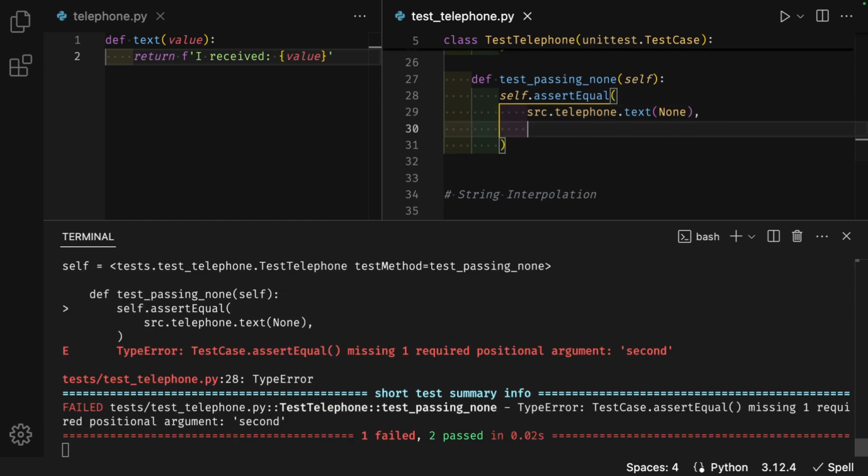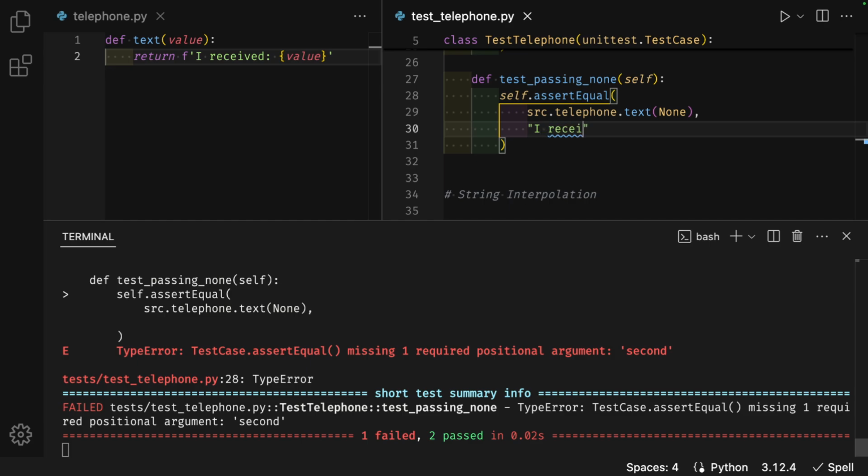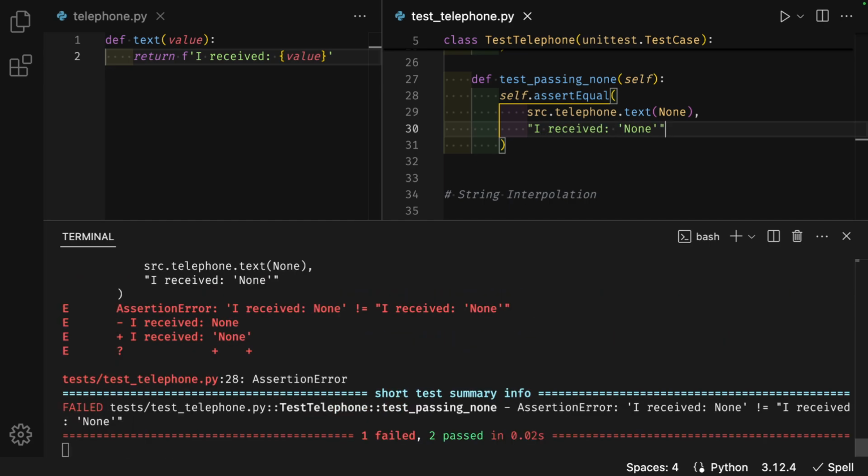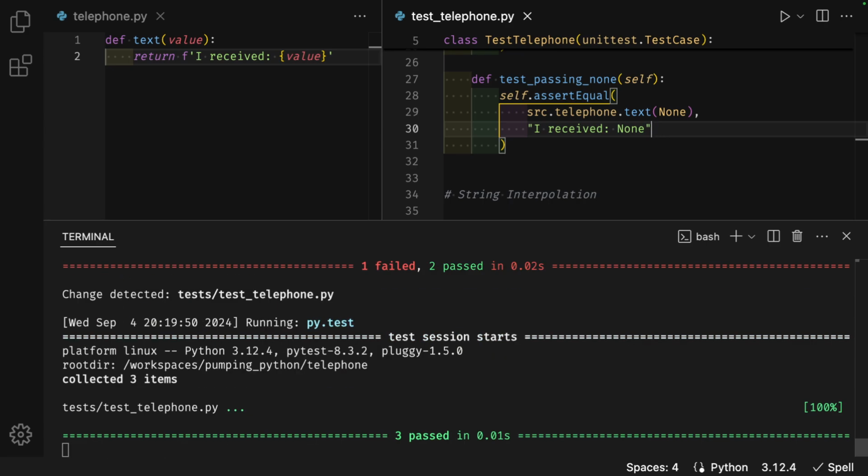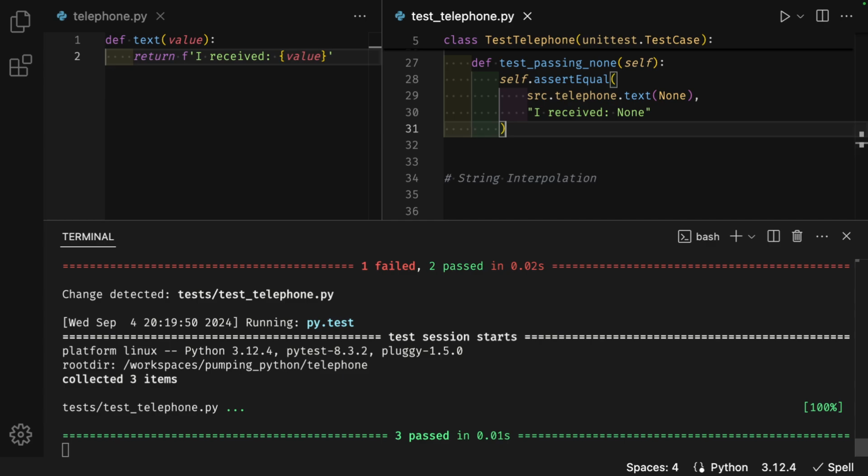Enter on the next line, my expectation in quotes is I received colon quote, None, close the quote. The terminal shows an assertion error. I received None is not equal to I received None in quotes. When I remove them, the terminal shows passing tests.